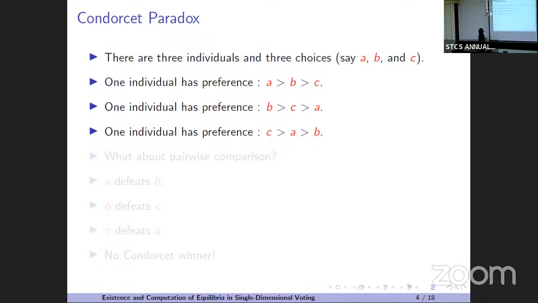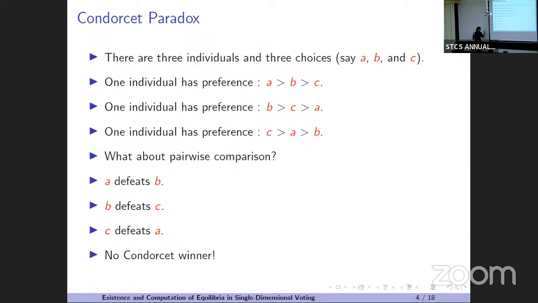So what about pairwise comparisons? A will defeat B, B will defeat C, and C will defeat A. It's a cycle, so there is no Condorcet winner and you can't conclude. But we have seen that a Condorcet winner is good.